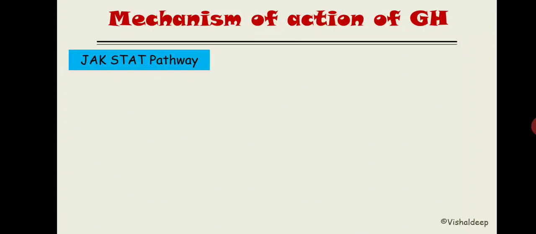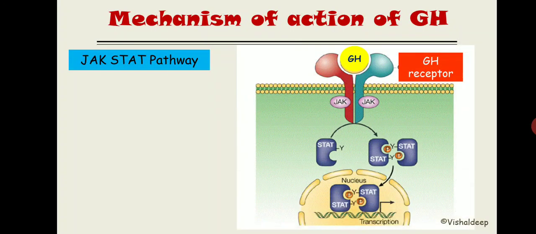Let me show you the diagram of how this pathway will look. This is the figure. See, this yellow color ligand is the growth hormone. These two red and green ones are the homodimer of the receptor. You see the receptor is very big. It is made up of 620 amino acid protein. It is basically a homodimer protein, and whenever the growth hormone binds with the GH receptor, its intracellular domain that is situated inside the cell gets activated.